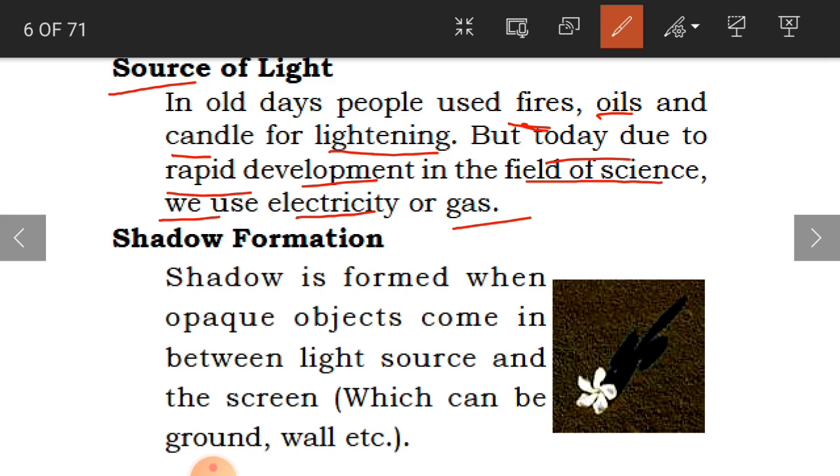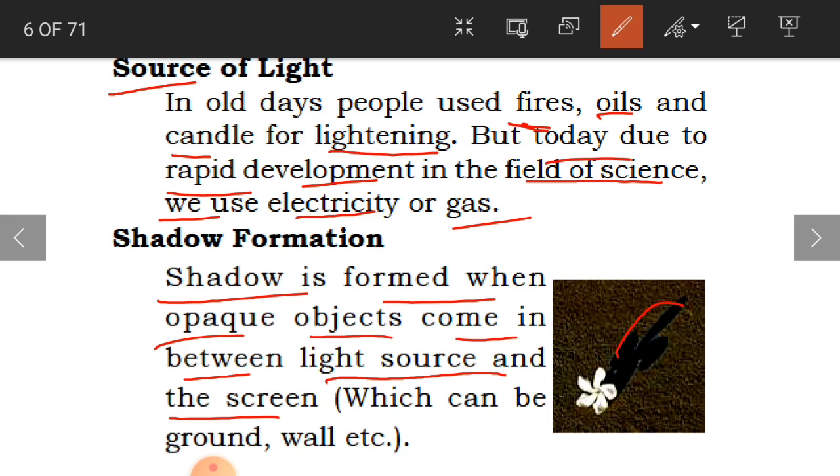And the shadow formation, this we have already learned, but once again here I am just telling you about this. So how is a shadow formed, children? Shadow is formed when opaque objects come in between the light source and the screen. Now this is the shadow. This is an opaque object. So when this opaque object is in between the light source and the screen, then the shadow is formed. Like for example, ground, wall, whatever it may be, we can take that as the screen.